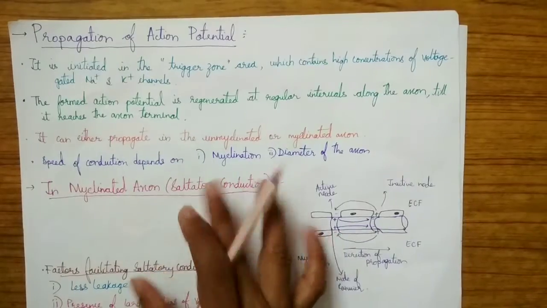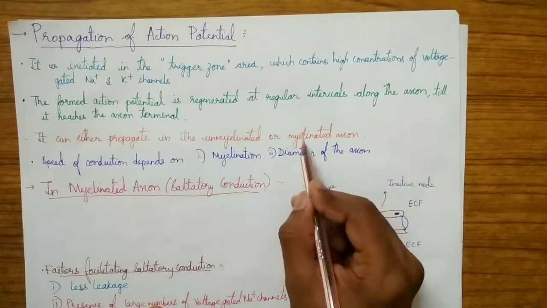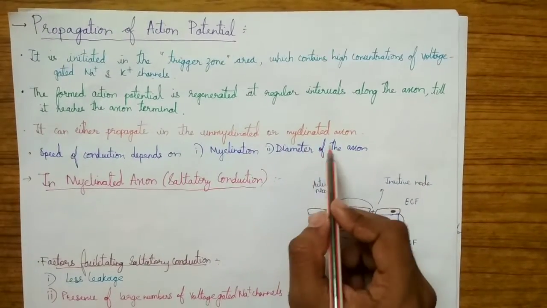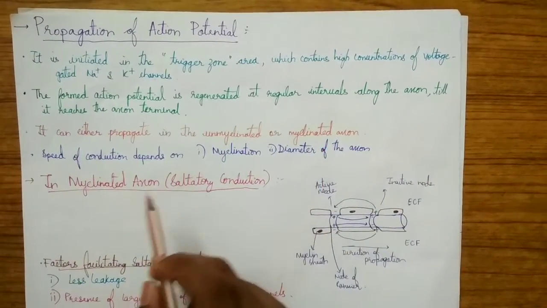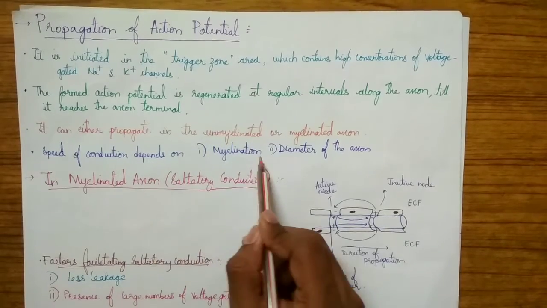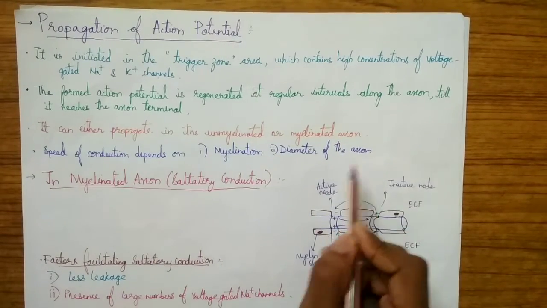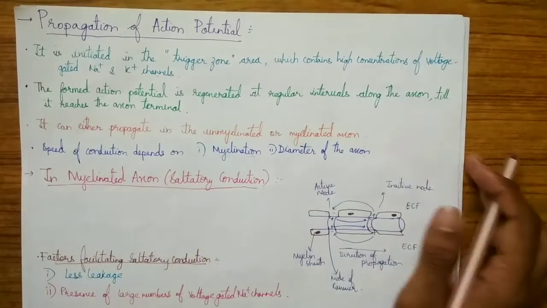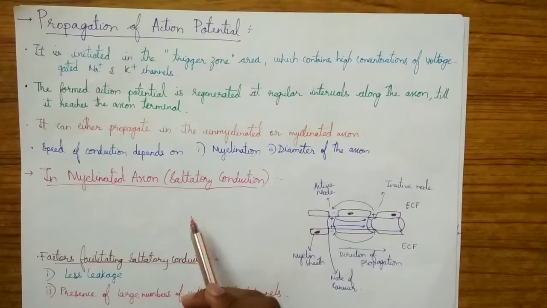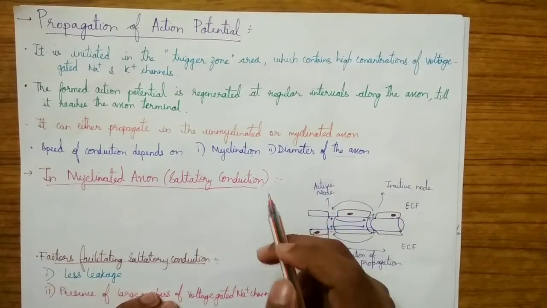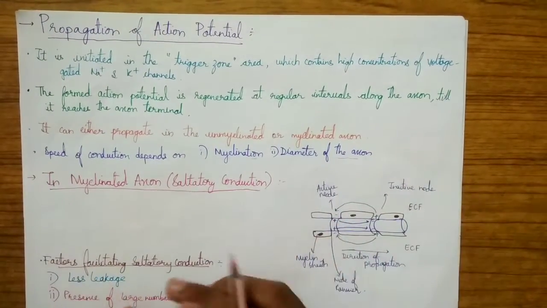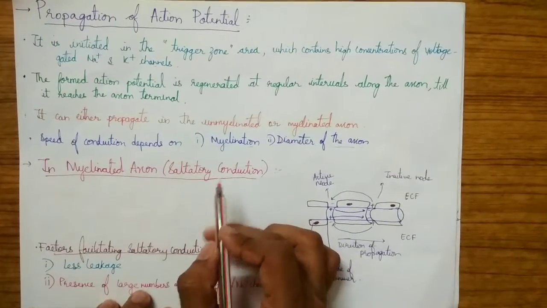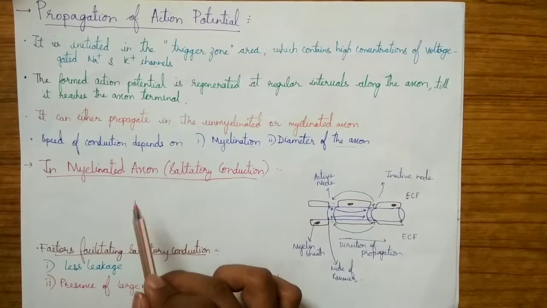It can either propagate in the unmyelinated axon or the myelinated axon. We will be talking now about the myelinated axon because it is the most common one. The speed of conduction depends on the myelination and the diameter of the axon. If the myelination is more, the speed of conduction will be more due to the saltatory conduction, which I will be talking about now. And if the diameter of the axon is more, there will be more speed of conduction.